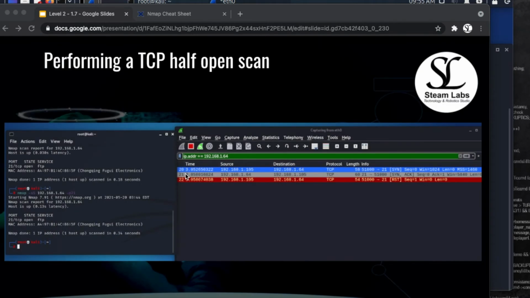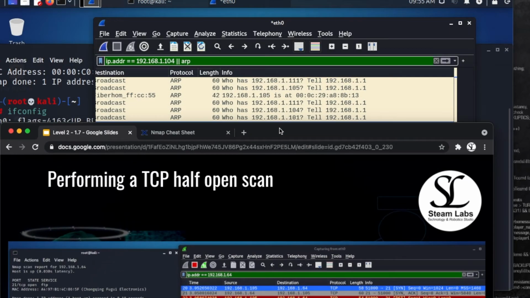So, to perform a TCP half-open scan, we're going to use the IP address, and then we're going to focus on a specific port number.